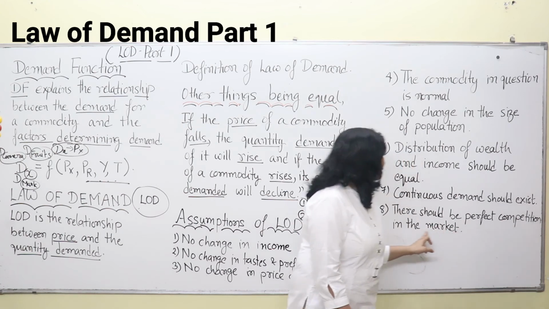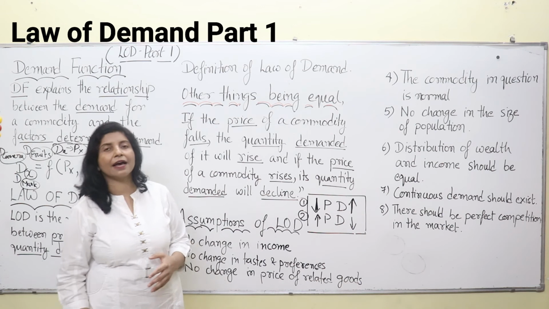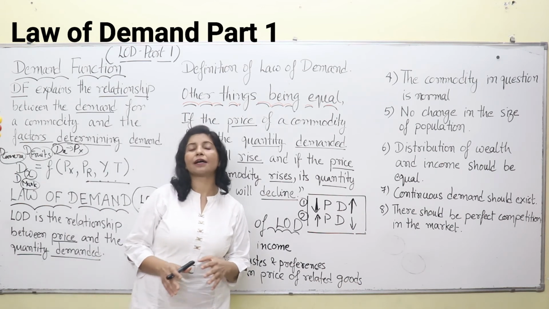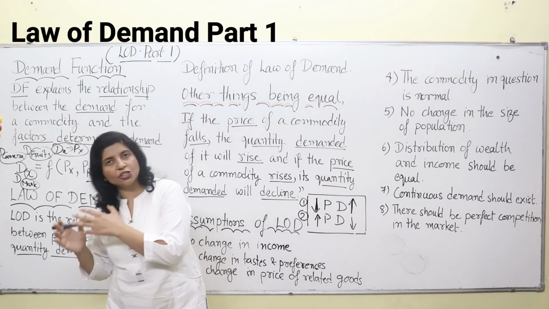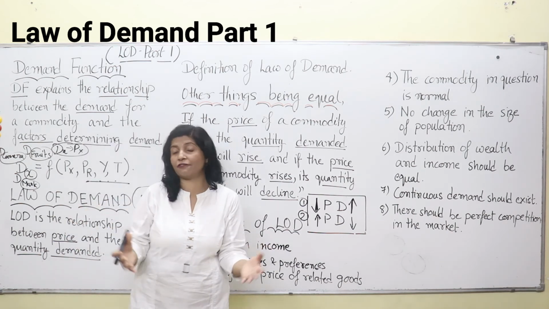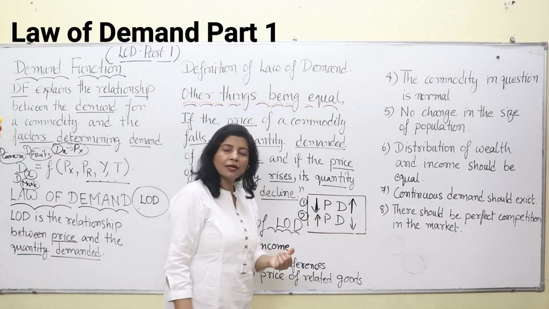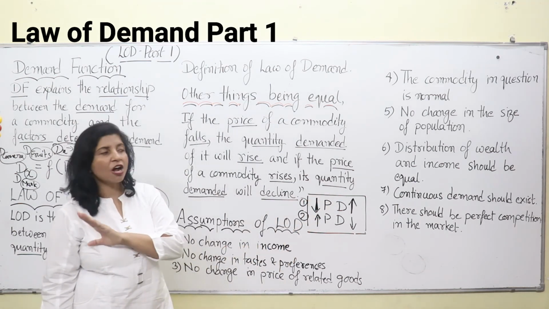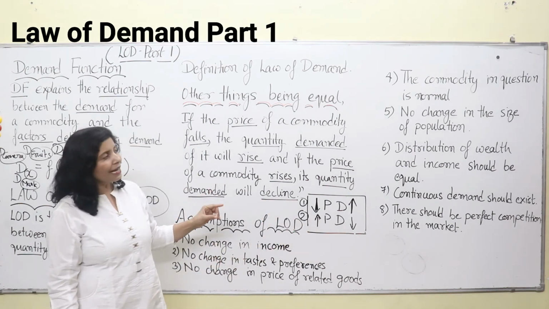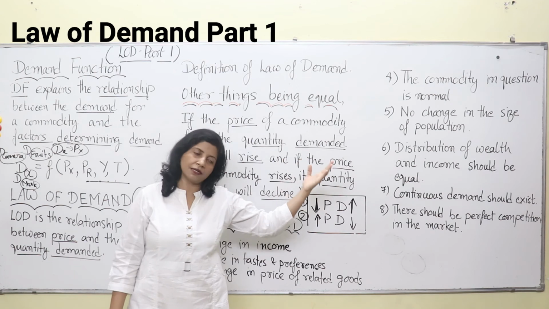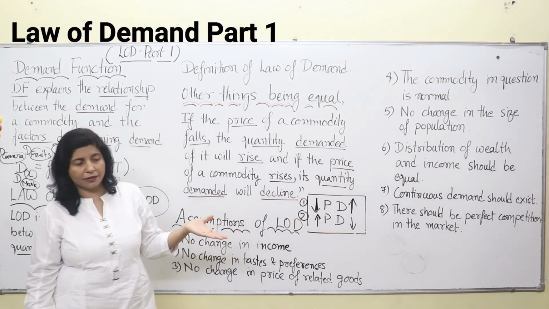There should be perfect competition in the market. What is perfect competition? Perfect competition is a market where all the commodities sold are homogeneous, they are sold at the same price, and none of the consumers and producers are powerful enough to affect the price. Though this is explained in your books, perfect competition is not a market that can be seen in real life. However, the markets we witness in our day-to-day life are nearly perfectly competitive markets.